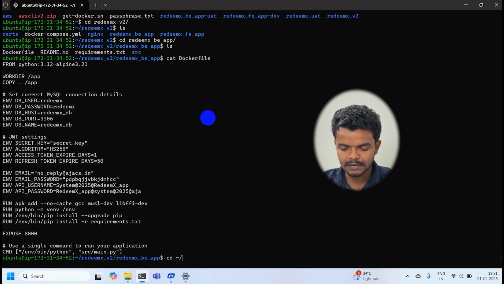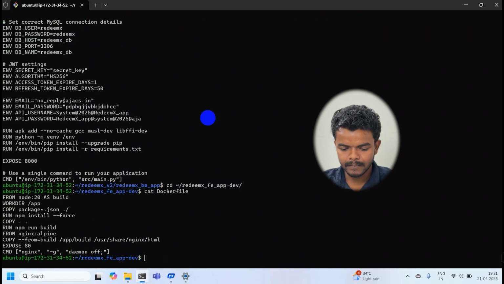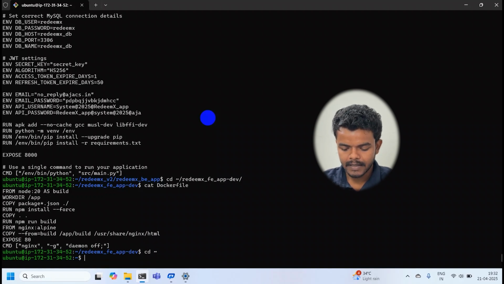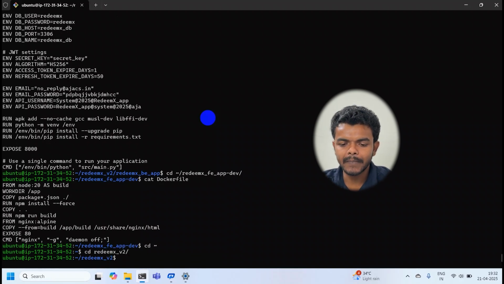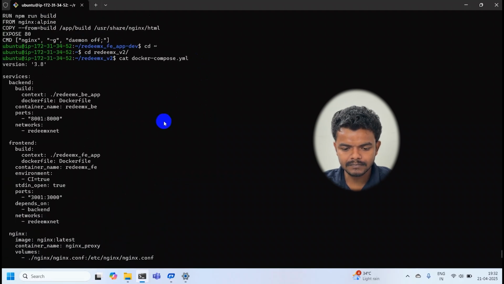Now I am switching to the front-end application. Here also I wrote a Docker file. This is my front-end Docker file. And using Docker Compose YAML, all these front-end, back-end and databases are connected at a time. This is my Docker Compose YAML file.